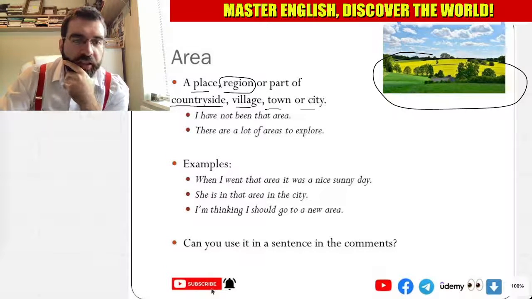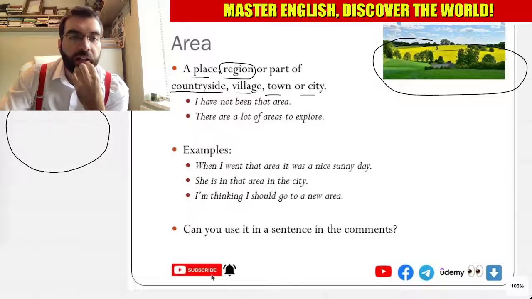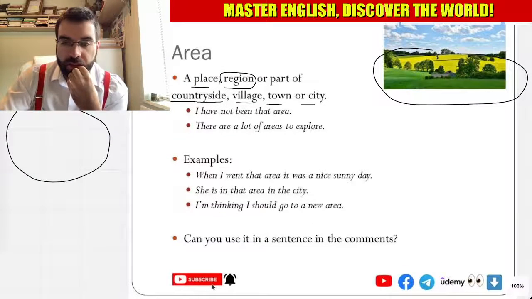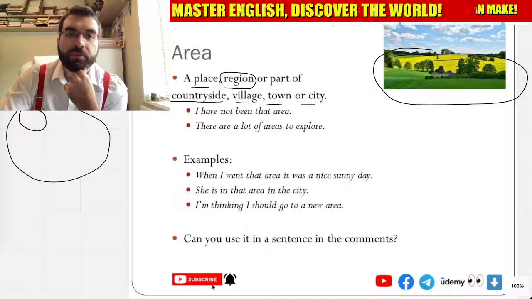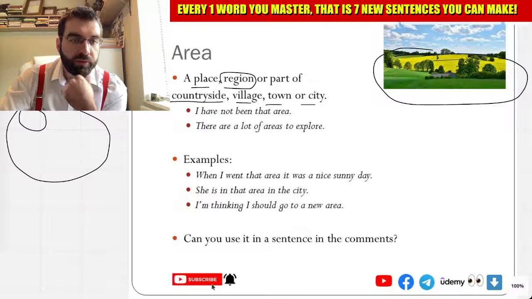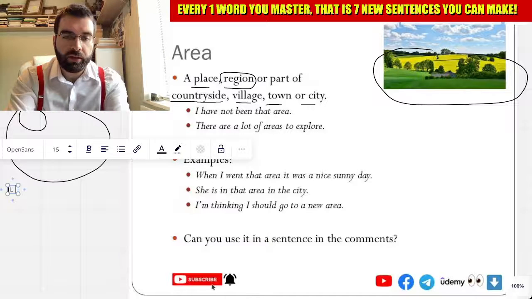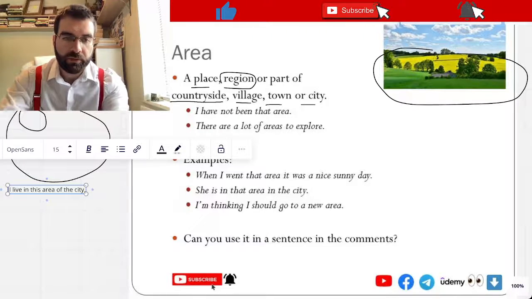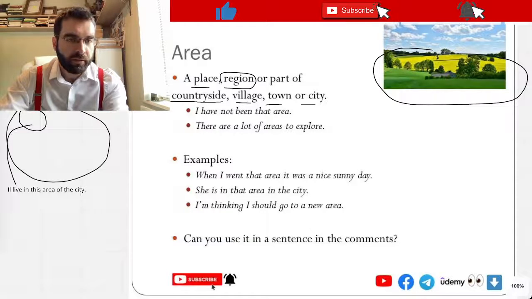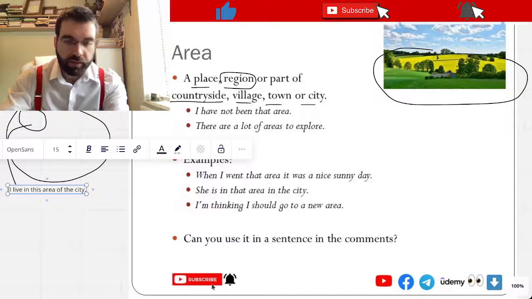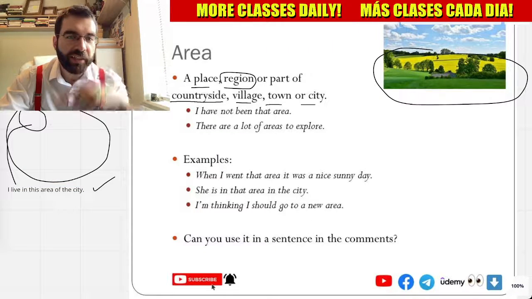So if we say, here is the city, I live in this area in the city. I live in this area of the city. Yeah. Makes sense. Yeah, I live in this area. Oh, let's just change that. Yeah, very good. I live in this area. How cool is that?